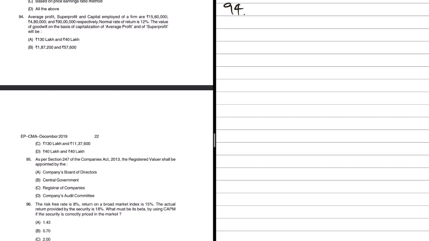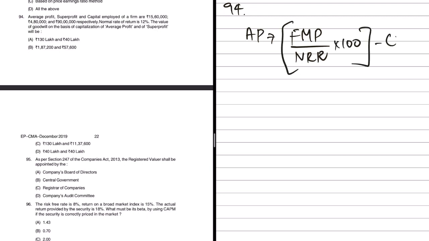It's based on goodwill, or rather the valuation chapter. Average profit is given, super profit and also capital employed of a firm is given, then the normal rate is given. Value of the goodwill on the basis of capitalization should be found out for both average profit as well as super profit. Let's write down the formula first. So average profit capitalization would be FMP, that is future maintainable profit or average profit itself, divided by NRR, that is normal rate of return, into 100. Then deduct capital employed.